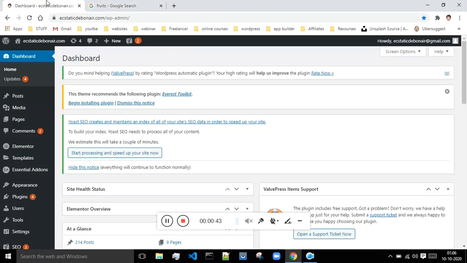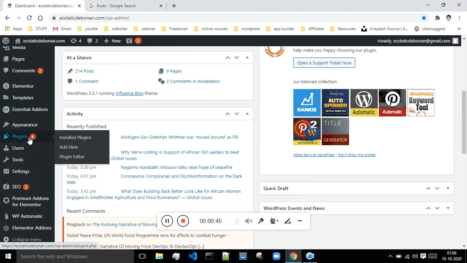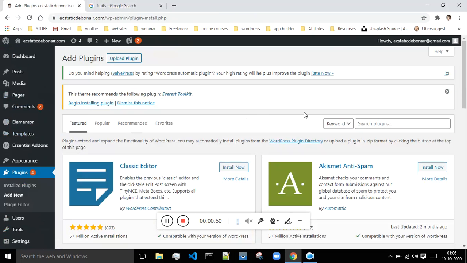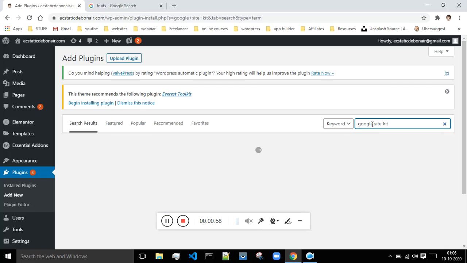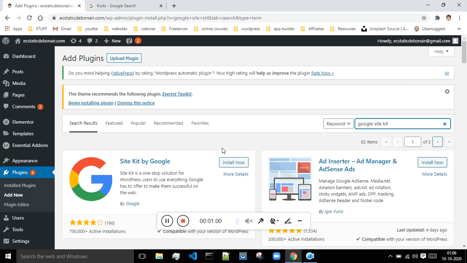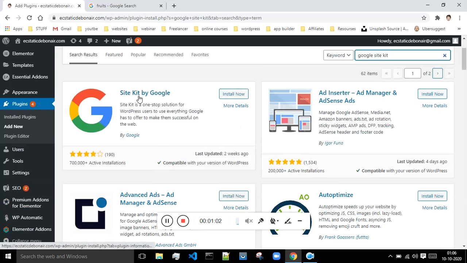In order to do that, we will be making use of a plugin known as Google Site Kit. Let me just search for this plugin over here. This is that particular plugin which we will be making use of. Just install this plugin.